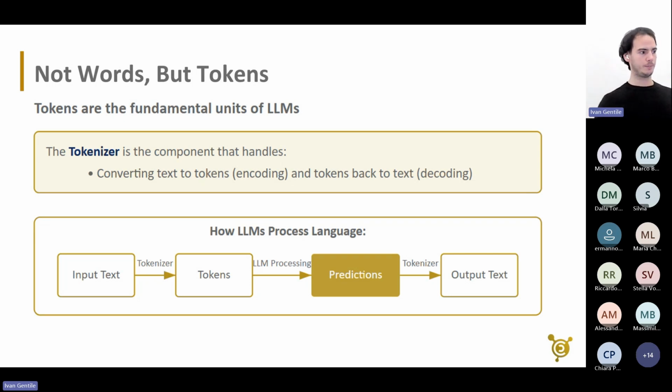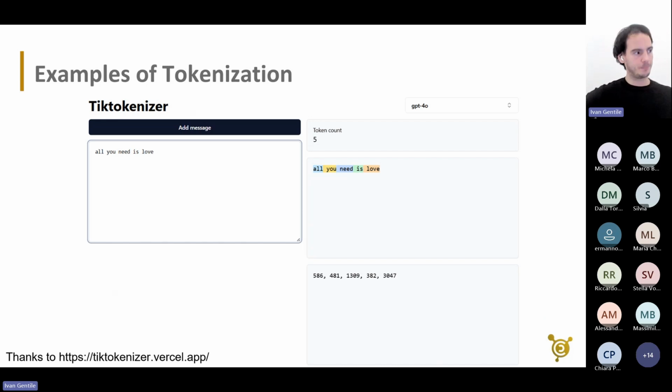And what are tokens? We're going to see it in an example, but essentially these are the product of this component called the tokenizer, which takes our input text, transforms it, and prepares the table for the whole other machine to go on and make predictions and calculate the right probabilities.